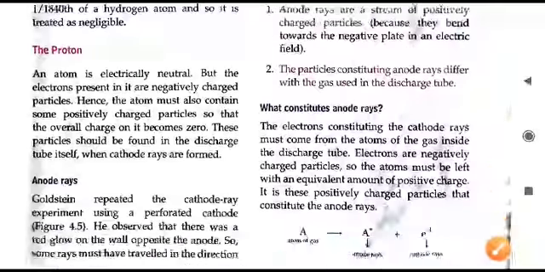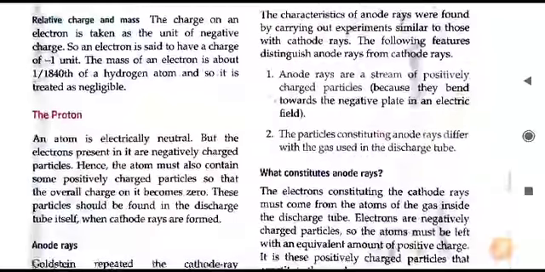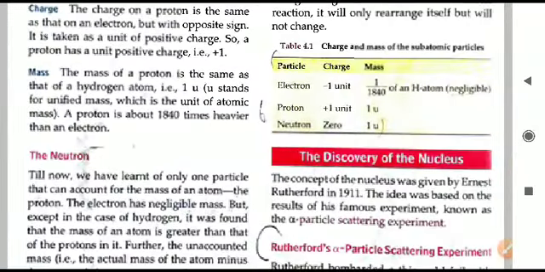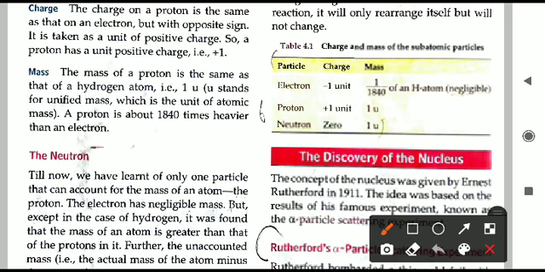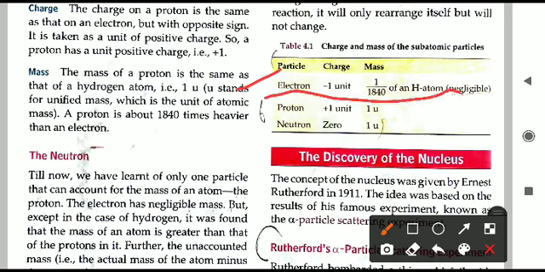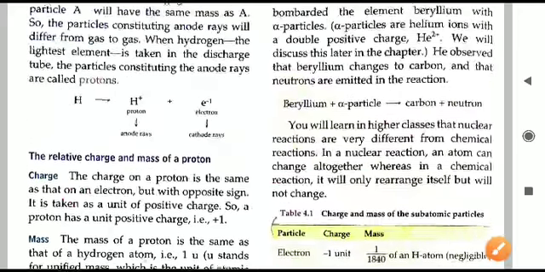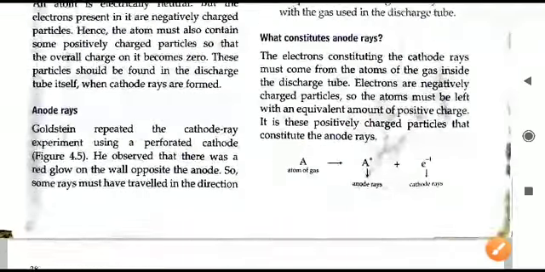Just a minute, I will show it in the book separately. Here it is mentioned, all three are mentioned. So for the electron, you can read and learn from here. Charge is -1, mass is 1/1840 of a hydrogen atom. Mass is very, very small, charge is -1.